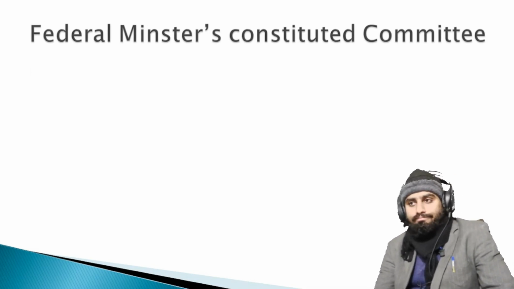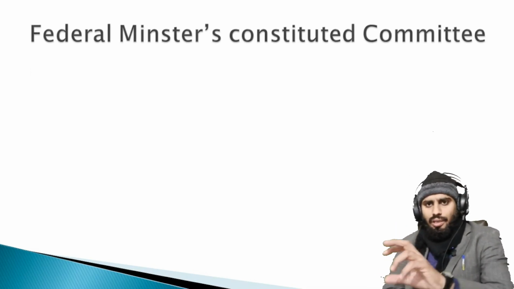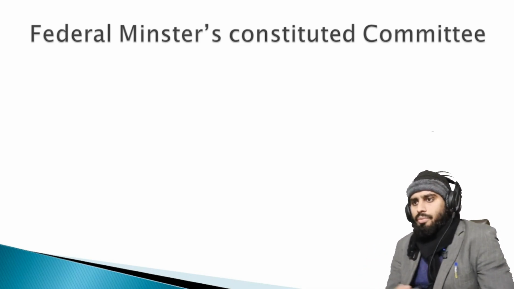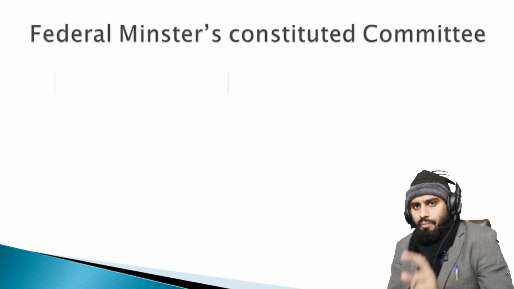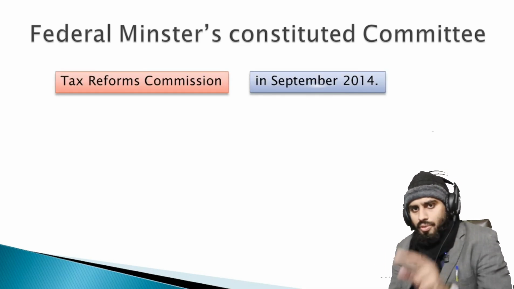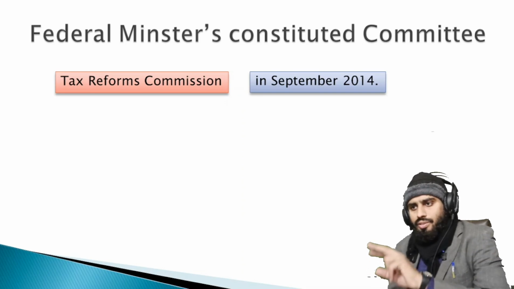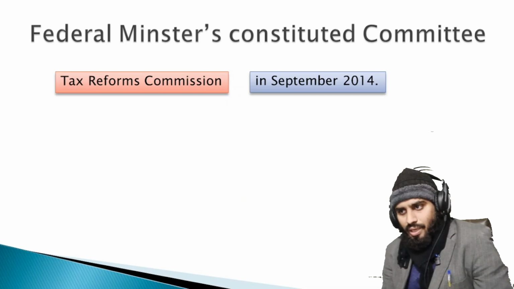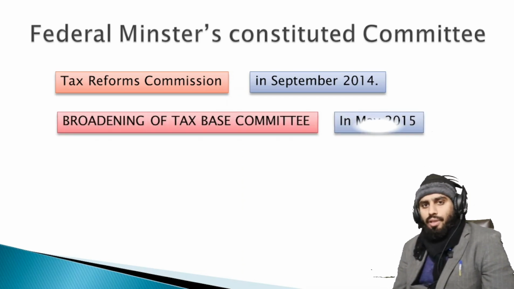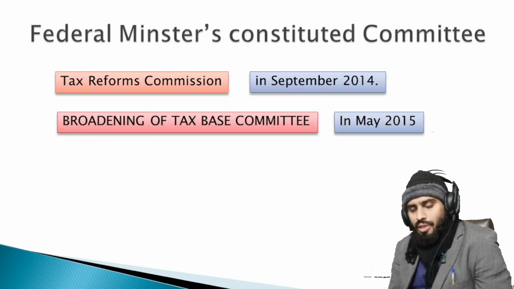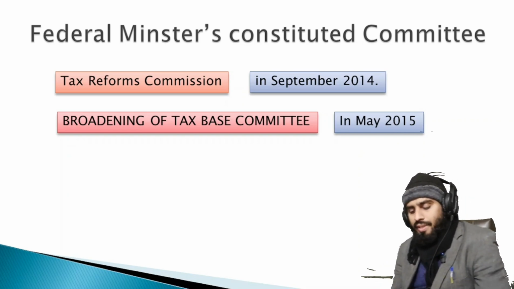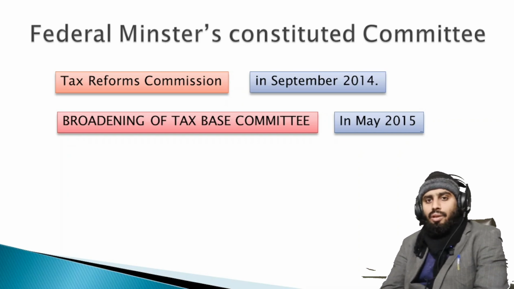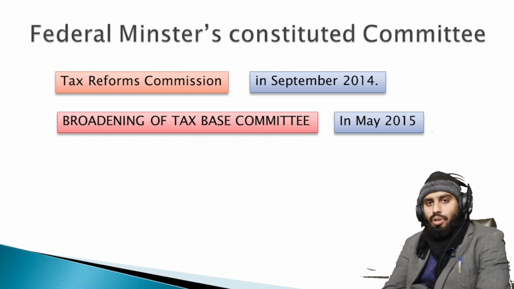Now, the federal minister, these are the two other main concepts, and after that the video will be completed. The federal minister constituted committees. There are basically two committees: the Tax Reform Commission, formed in September 2014, and the BTB, the Broadening the Taxpayer committee, in May 2015. We will see in the next part what the responsibilities and key operations of these two committees are.